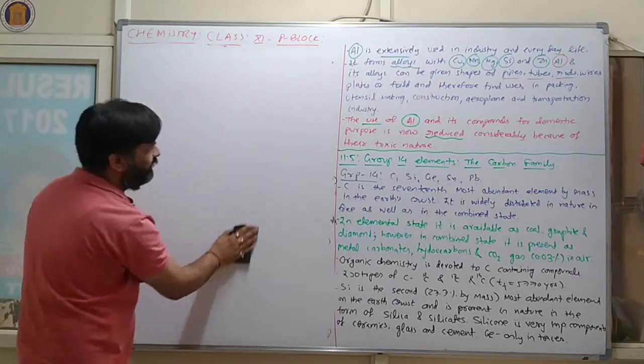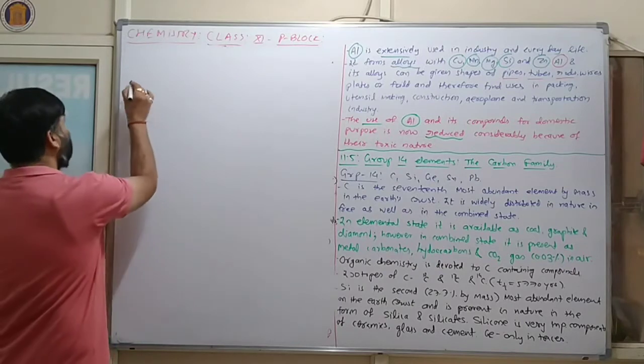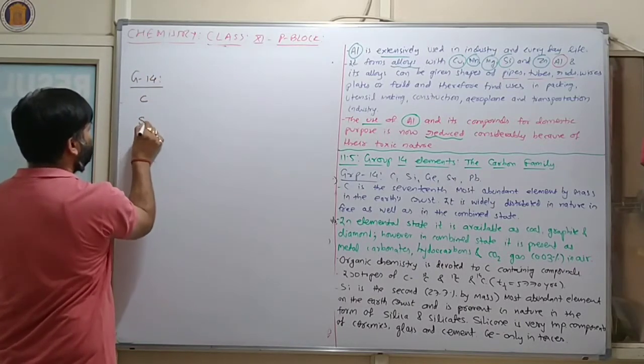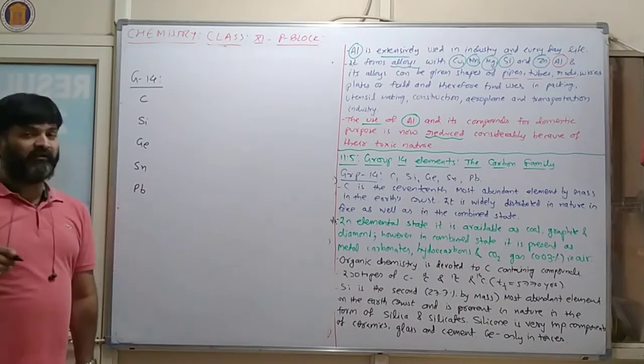In case of group 14, normally what will happen? This is group 14: carbon, silicon, germanium, tin, and then lead will come.